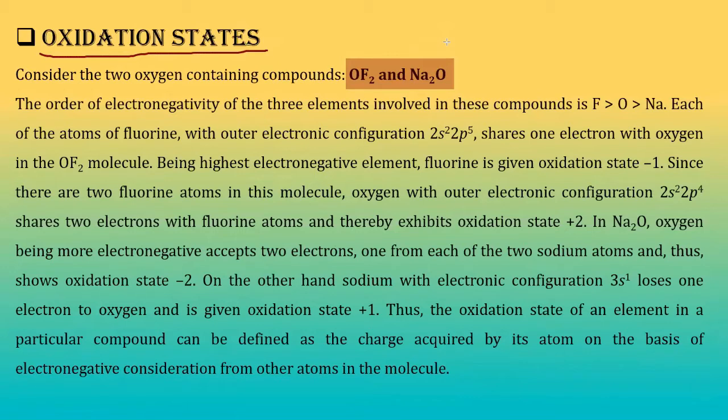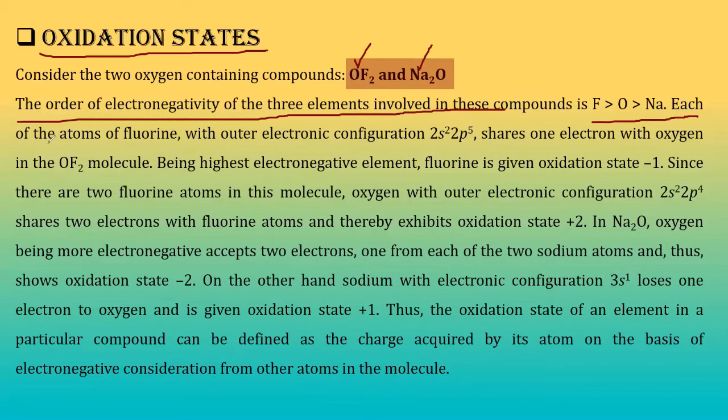What are these people saying? They're saying that let us take the example of OF2 and Na2O to find out oxidation state. The order of electronegativity of the three elements involved in these compounds is F greater than O greater than Na. Now this is quite common. F is the most electronegative element of the periodic table, so it will definitely be more electronegative than O, which is in turn more electronegative than Na, right?